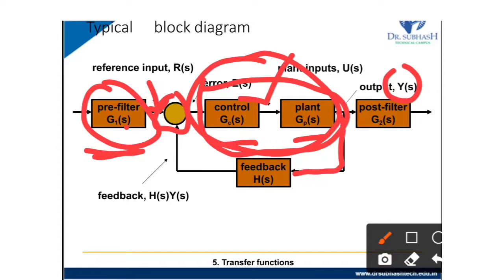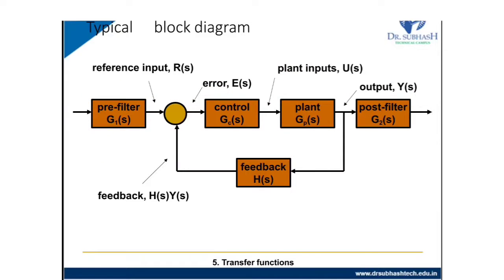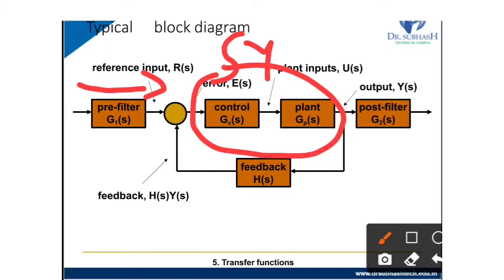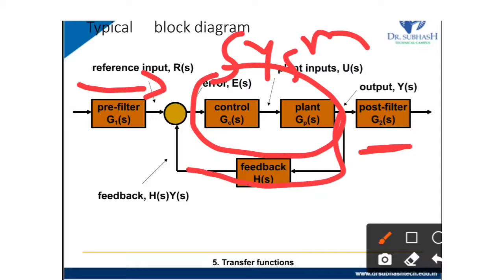For this feedback, we just check whether we are getting our desired output or not. If it is not, then this feedback will help the input to increase or decrease the temperature. So this is the whole system. In simplicity, this is input, this is our system, this is output, and this is feedback.